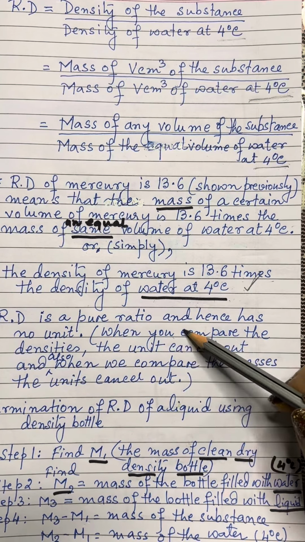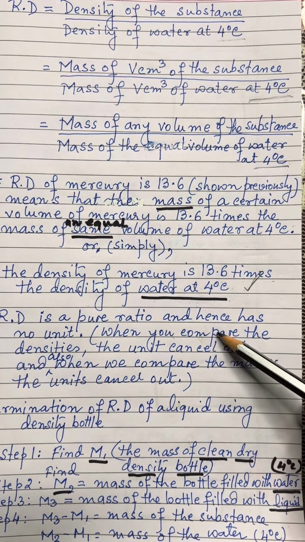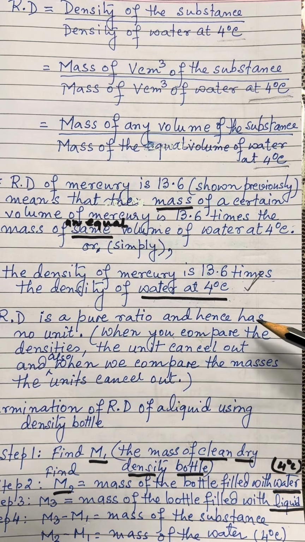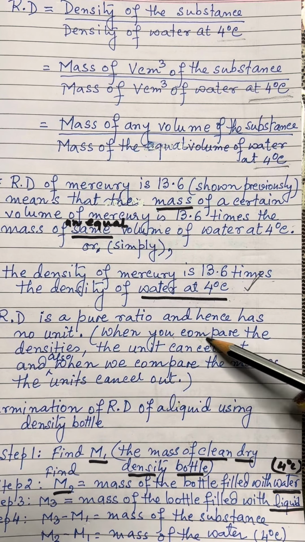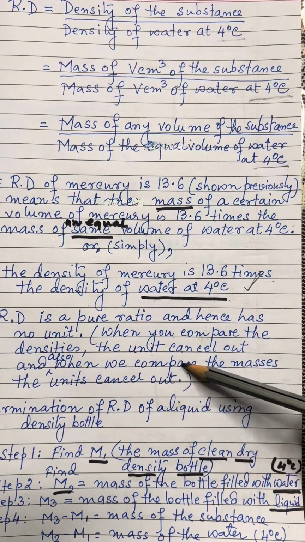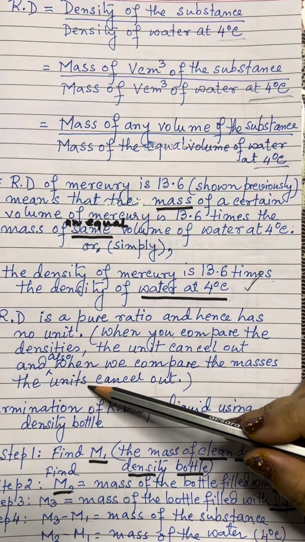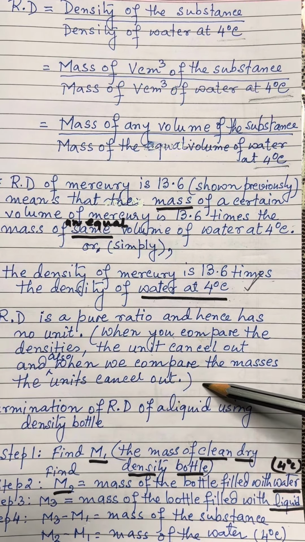Now, relative density is a pure ratio and has no unit. This we have seen earlier that the same units get cancelled out. When you compare the densities, the units cancel out, and also when we compare the masses, the units cancel out.